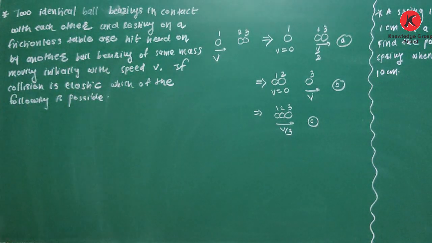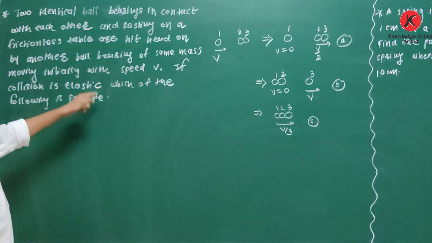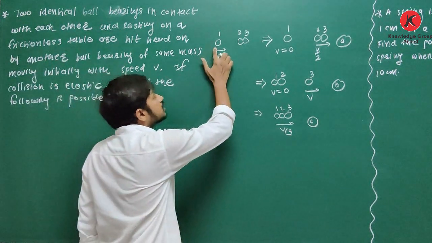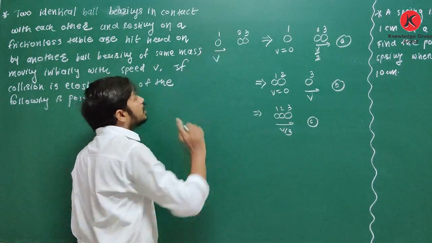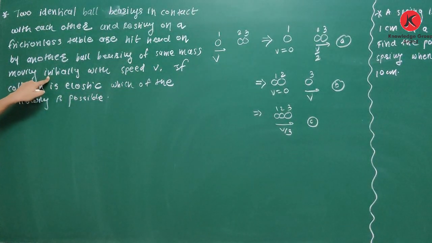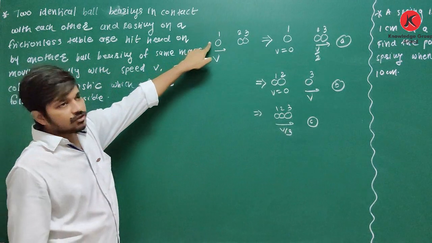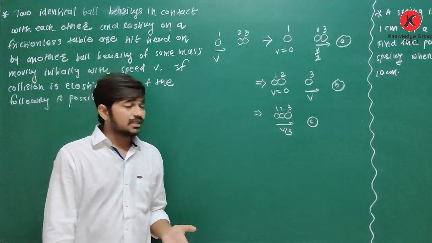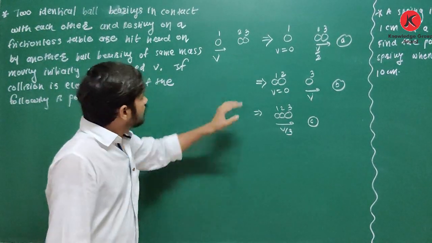Okay, they are hit by another ball bearing of same mass. Yes, moving initially with speed v. If collision is elastic, which of the following cases is possible? See what is question, here it is.